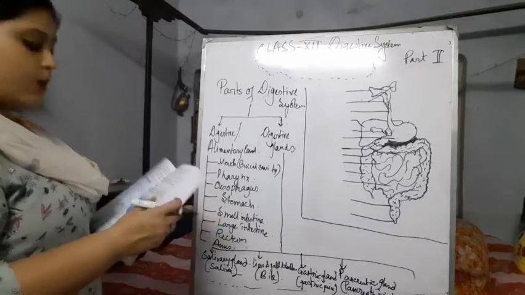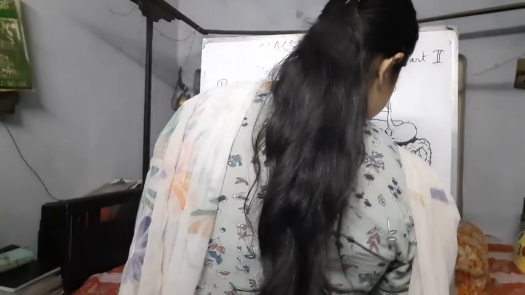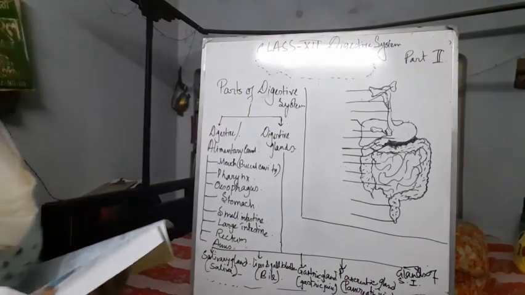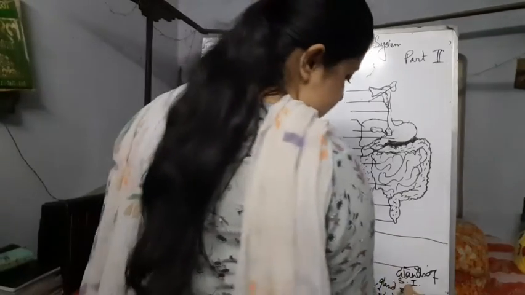And the last one is the glands of small intestine, which secrete succus entericus.